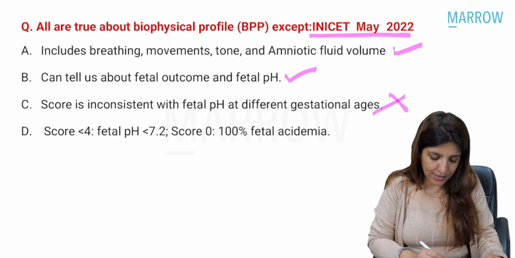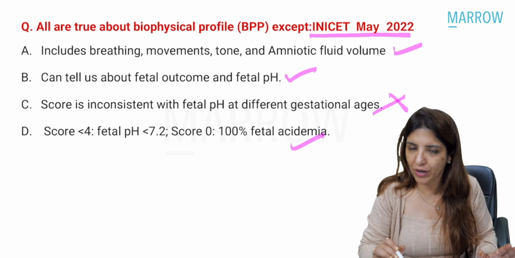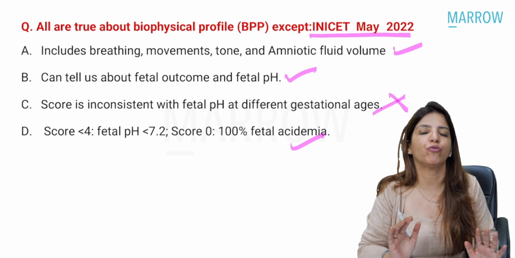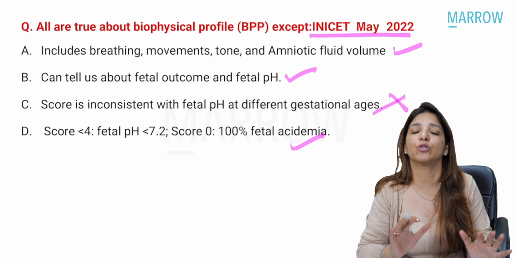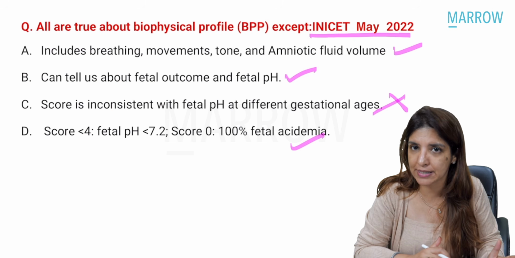A score of less than 4, pH of less than 7.2, score of 0, 100% fetal acidemia. Yes, right? So remember that biophysical score is a very, very important topic for all. Rather, I would say antepartum fetal monitoring is very, very important for any of your upcoming exams.